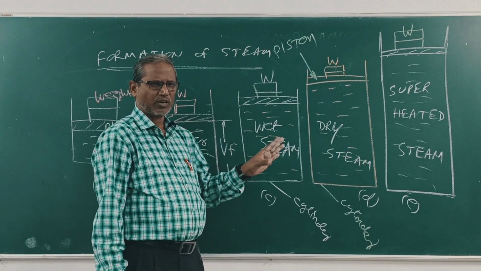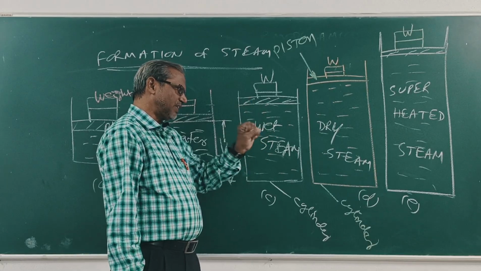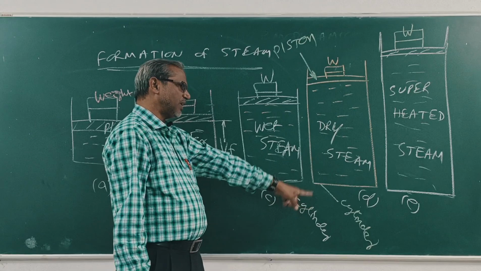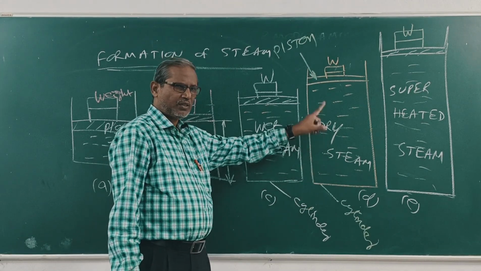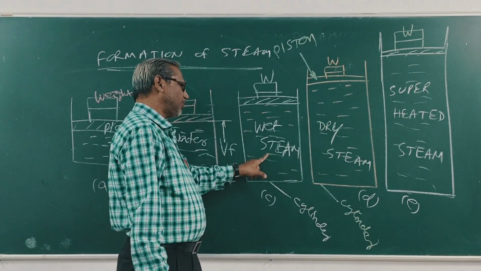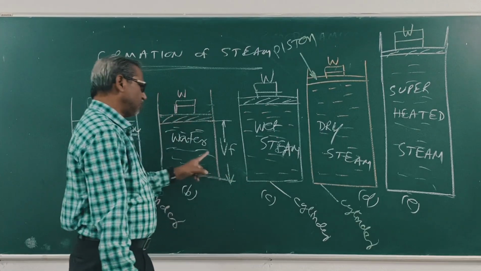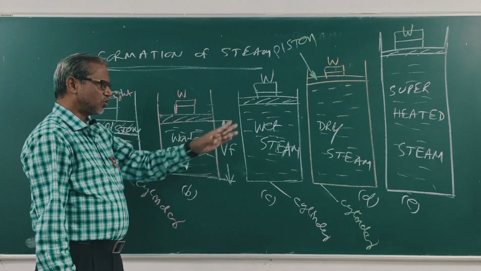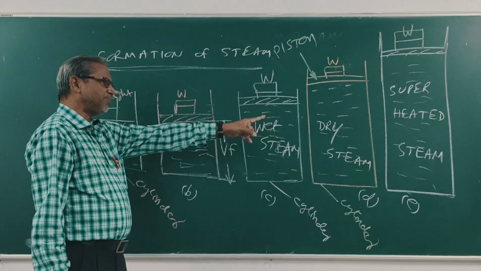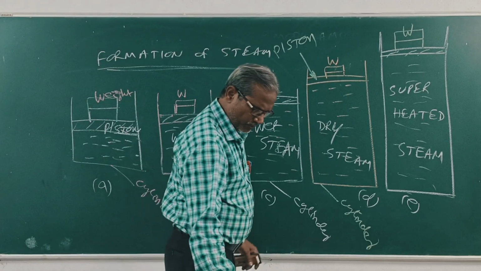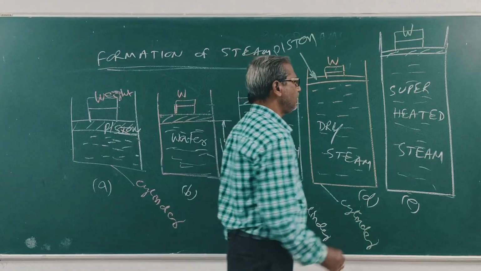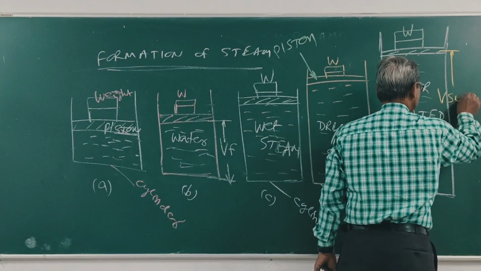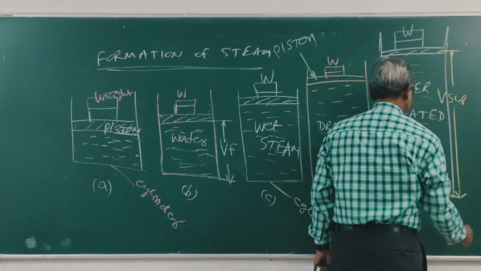It is not necessary to write this on the blackboard. So it is clear that the volume of superheated steam is more than the volume of dry steam, which is more than the volume of wet steam, which is more than the volume of water. Clear? This is Vsup, the volume of superheated steam.